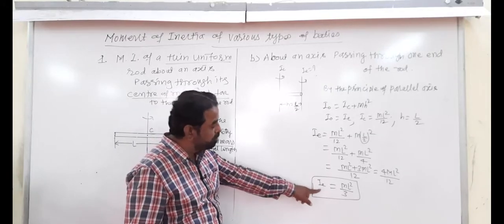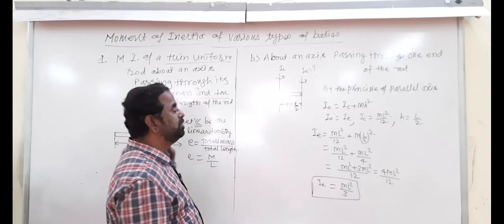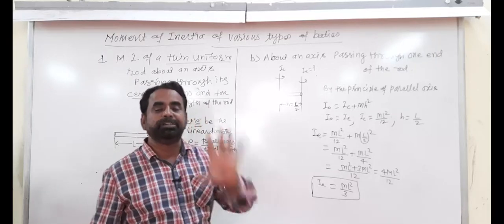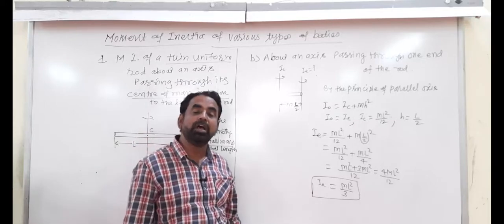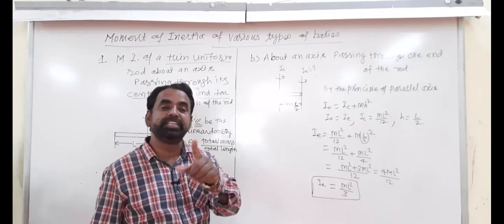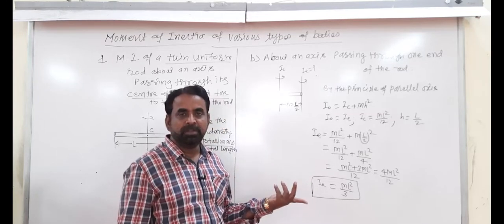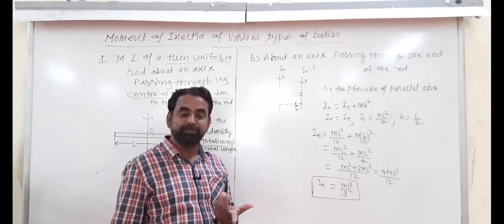Now, whether this moment of inertia has a greater value or the one about an axis passing through its center? Suppose you are given the moment of inertia of a rod about an axis passing through its center as 10. Find its moment of inertia about one end of the rod. So what is the relation between them?